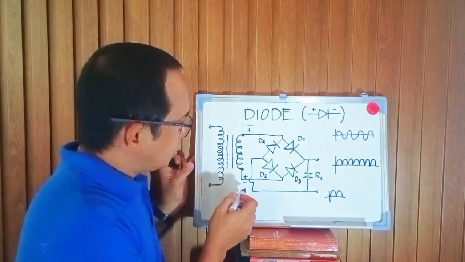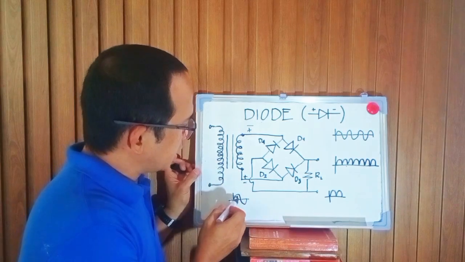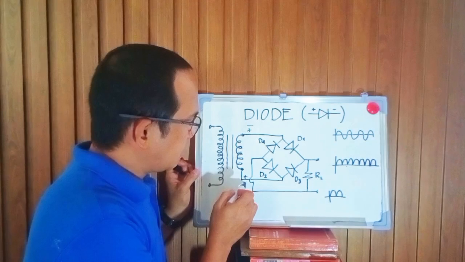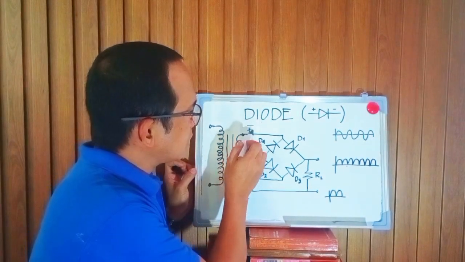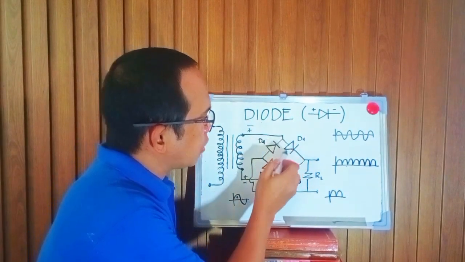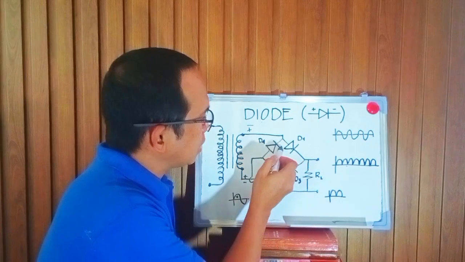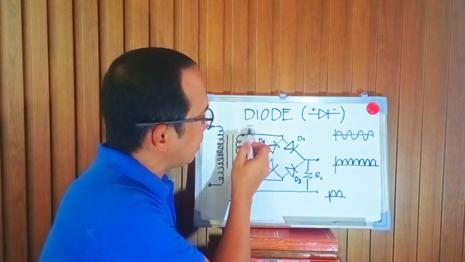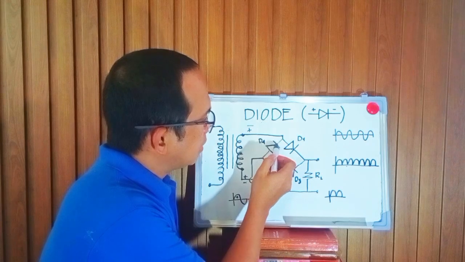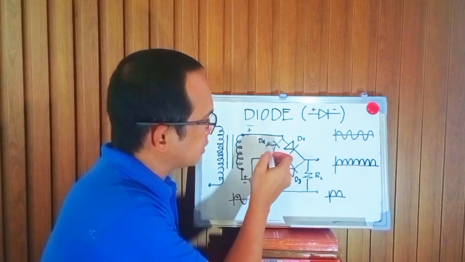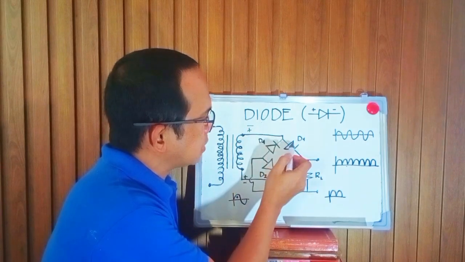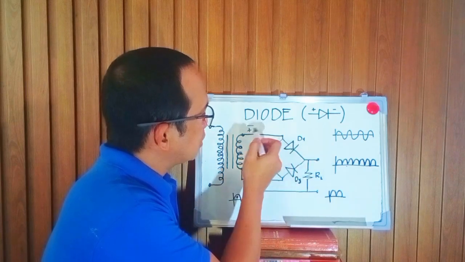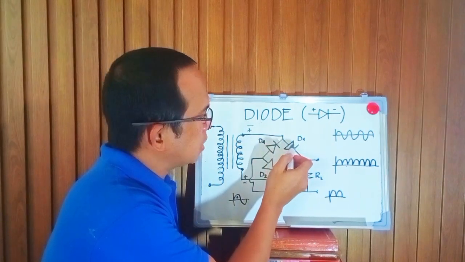During the positive half cycle of the input signal, we have here a positive, and in here we have negative. If this is positive, then diode 1 is in forward bias condition, while diode 4 is in reverse bias condition. Why? Because this is the positive of the supply, and this is the negative of diode 4. It is in reverse bias. This is positive, and this is the positive of diode 1, the anode of the diode. Therefore, diode 1 is in forward bias condition.